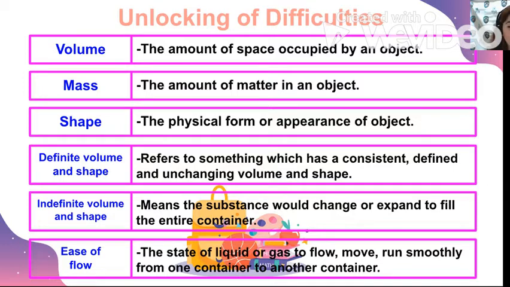Then we have definite volume and shape. When we say definite, it is the constant or unchanging. So when we say definite volume and shape, it means that the volume and shape will never be changed. And when we say indefinite, it means that it can change. So the volume and shape can change. So again, when we say definite, it is unchangeable. When we say indefinite, it can be changed.